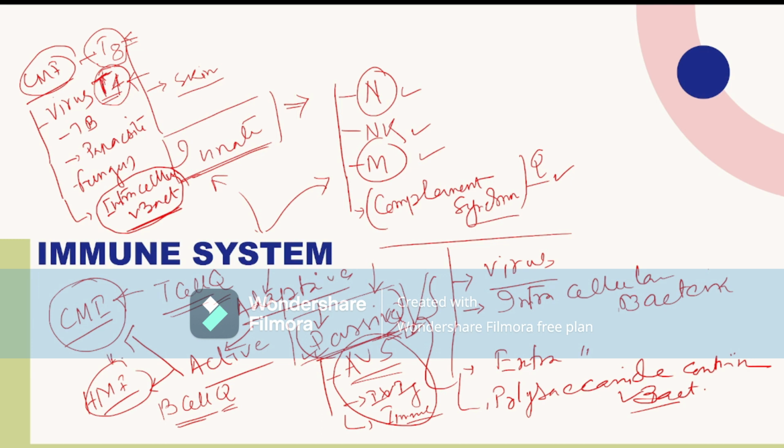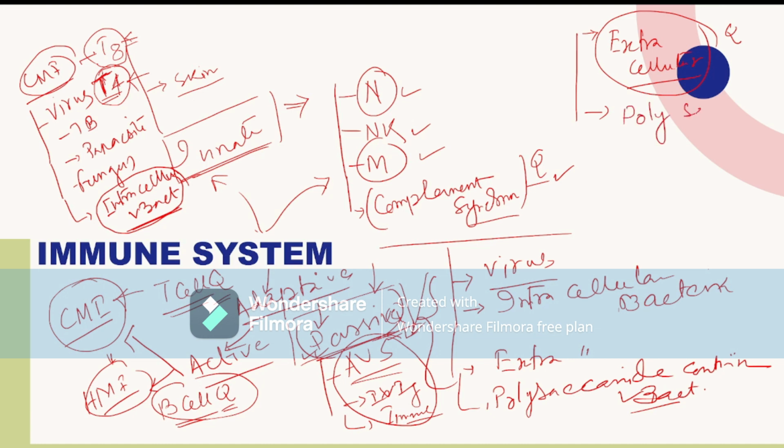And HMI is caused by, as I said, B cell. And the bacteria which it prevents are extracellular bacteria, including some polysaccharide or capsular bacteria. Prevent this.